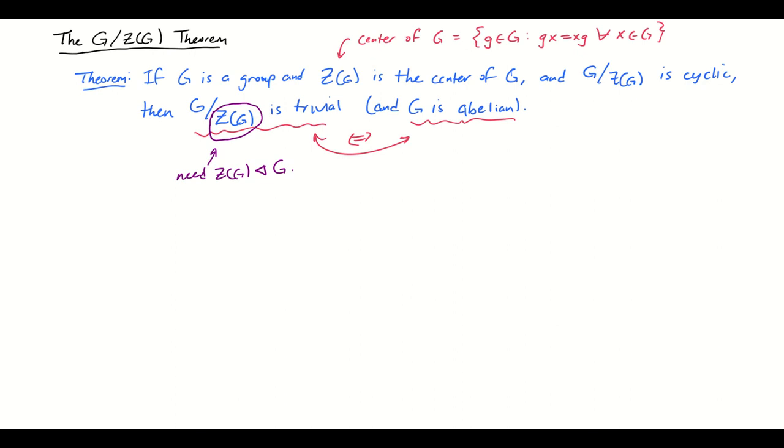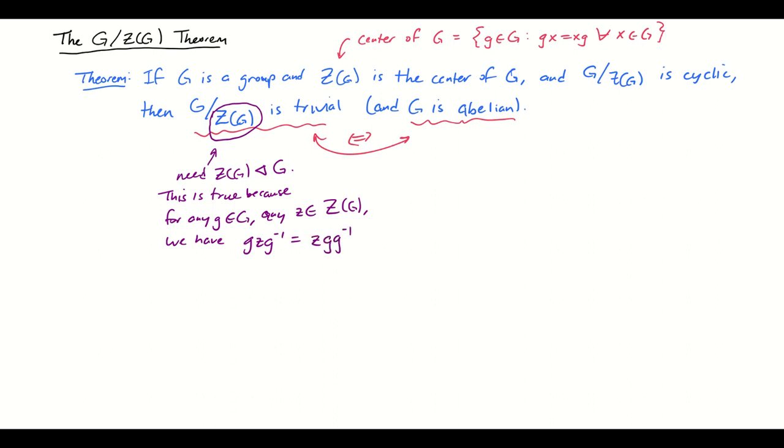And the reason that that's true is because for any g in the group and any, let's call it z, in the center, we have g z g inverse, the result of conjugating z with g, is equal to, well, z is in the center, so I can commute it with anything. So I can move that over.